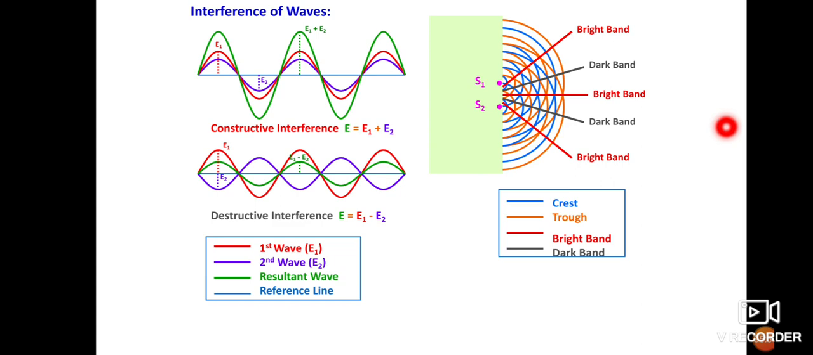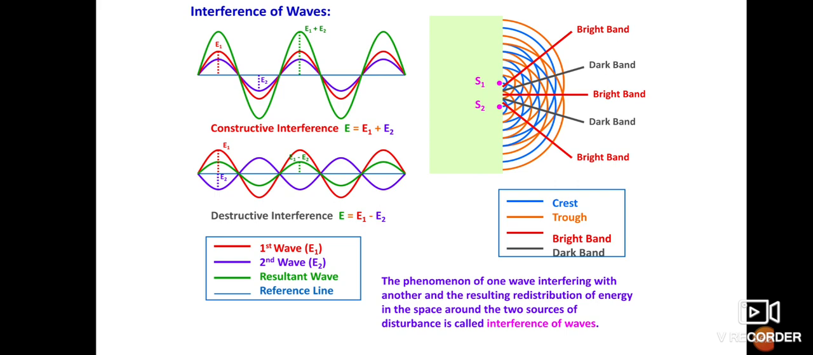And when the crest of one wave coincides with the trough of another wave and vice versa, that means the trough of one wave coincides with the crest of another wave, at that time we get the dark band. At that time the intensity is very minimum, or approximately it becomes equal to 0. Okay, that is the destructive interference.